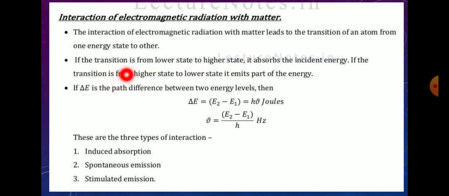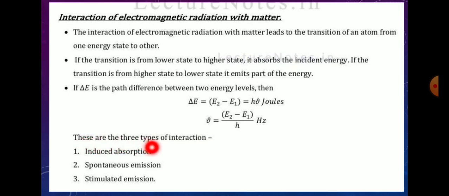If delta E is the energy difference between the two energy levels, then delta E is equal to E2 minus E1, equal to h nu. Nu is equal to E2 minus E1 divided by h, in hertz.